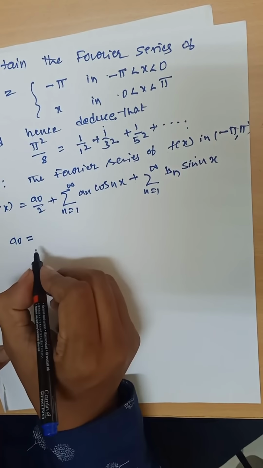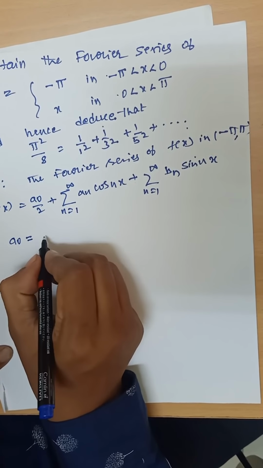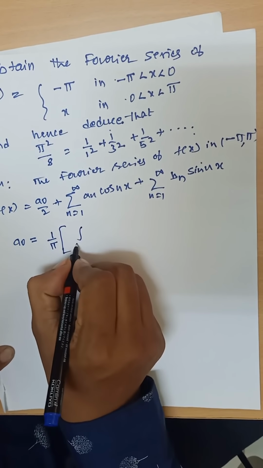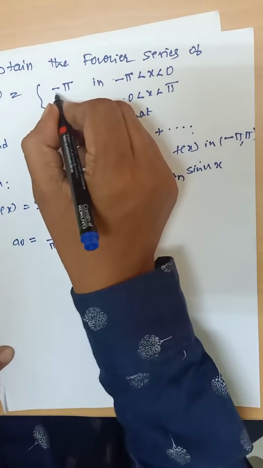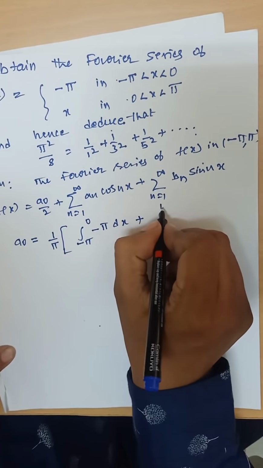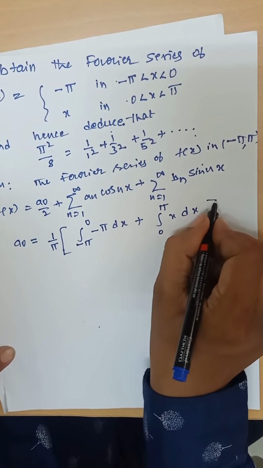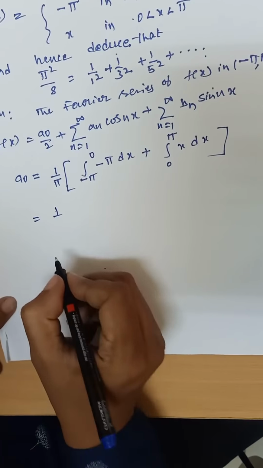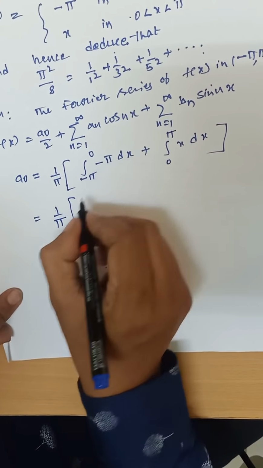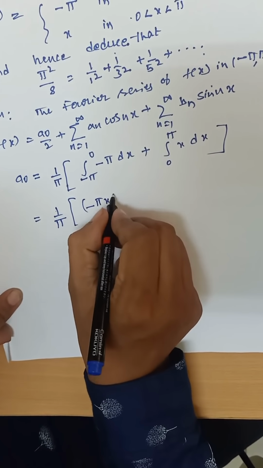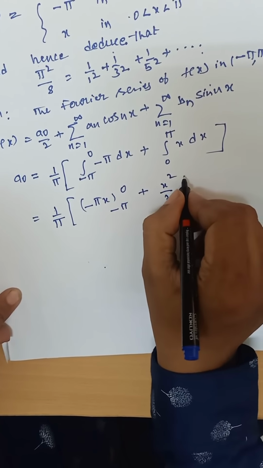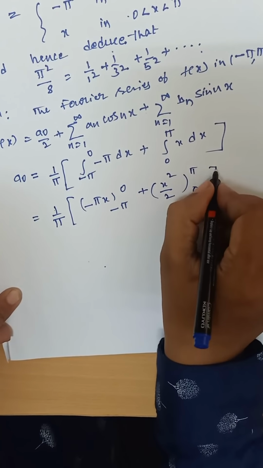So we can split the integral from minus pi to plus pi: 1 by pi times, outside common, the integral from minus pi to 0 of f(x) which is minus pi dx, plus the integral from 0 to pi of x dx. That equals 1 by pi, the integral of minus pi dx is minus pi into x from minus pi to 0, and the integral of x is x square by 2 with limits 0 to pi.